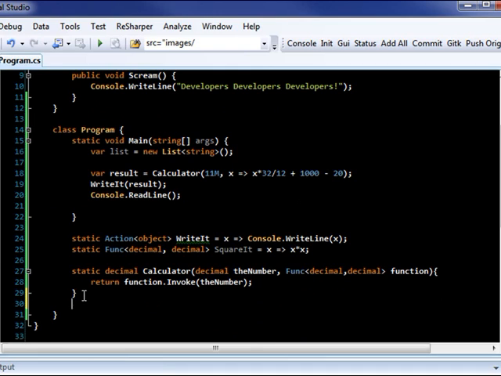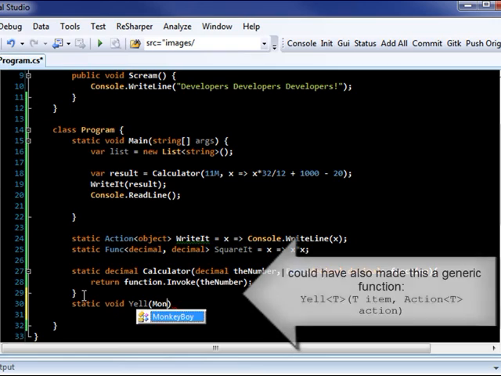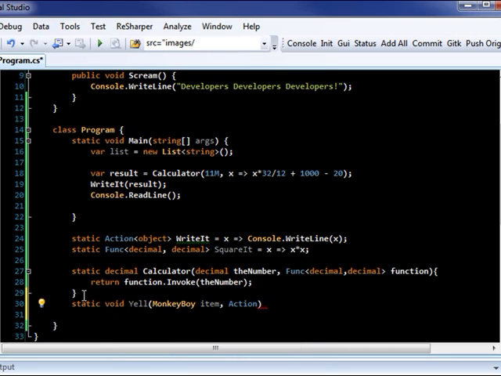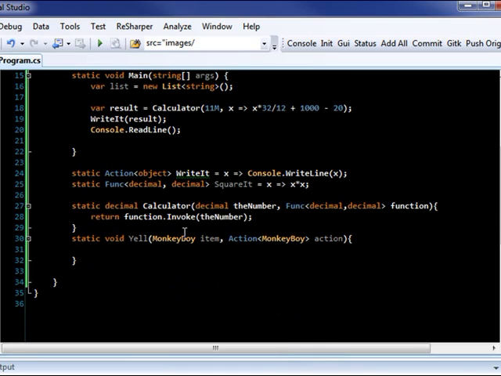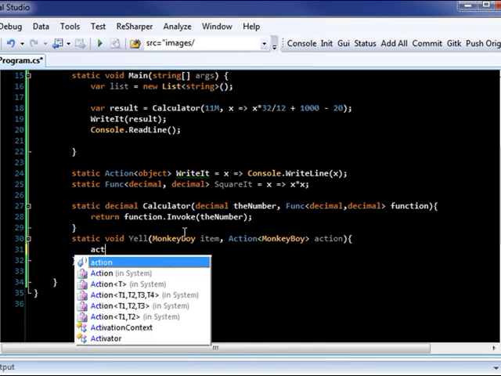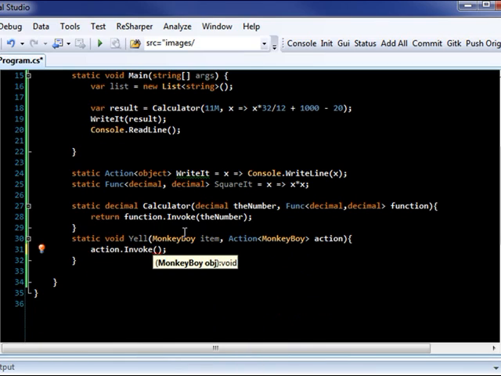And what I can do, as you probably can tell here, is write static void Yell, and then I can take in an item here. We'll take in a MonkeyBoy, and then we'll say, well, tell me something to do with this item. And so in this case, we just say Action<MonkeyBoy> action. Great. Okay, well, so what are we going to do? Well, we'll just say action.Invoke, and then we'll tell it to invoke on monkeyBoy.